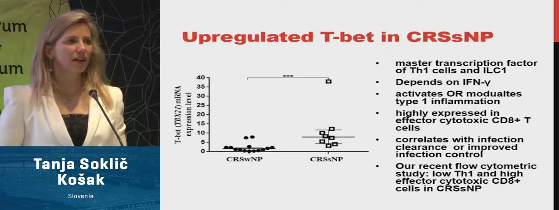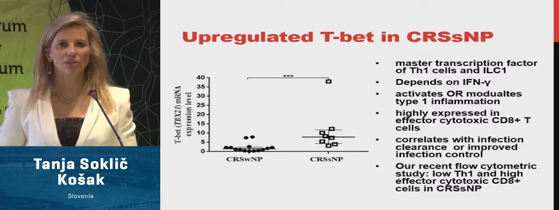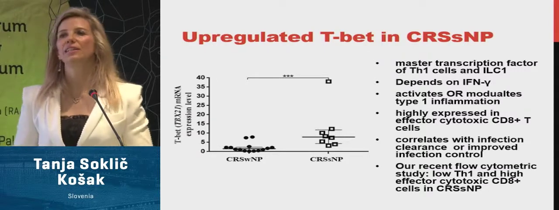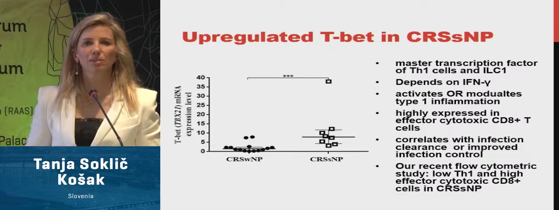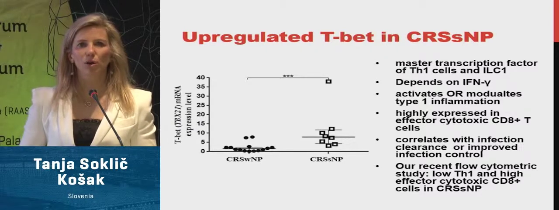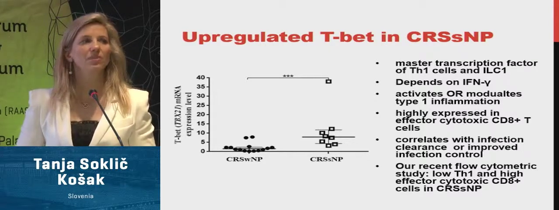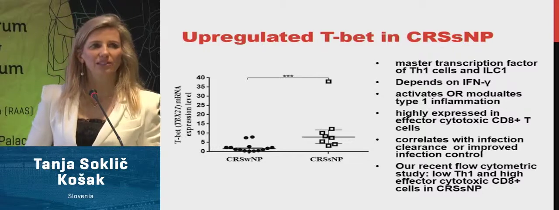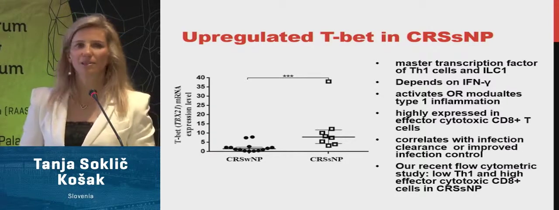We found upregulated Tbet. That means the transcription factor for Th1 cells and also for innate lymphoid cells type 1. This transcription factor depends on interferon gamma. It can activate or modulate, it means suppress, the type 1 inflammation. It is highly expressed not only in Th1 cells, but also in CD8 plus cells.